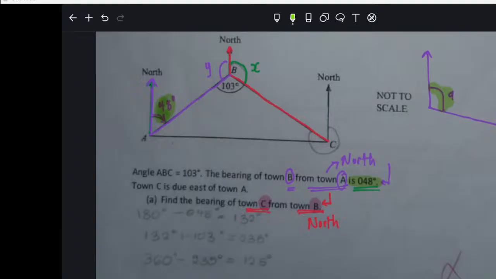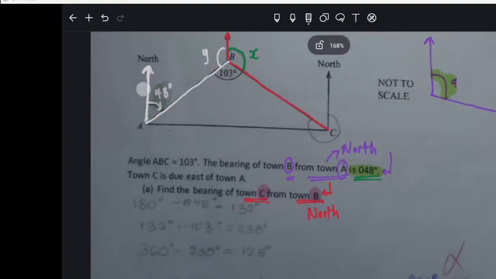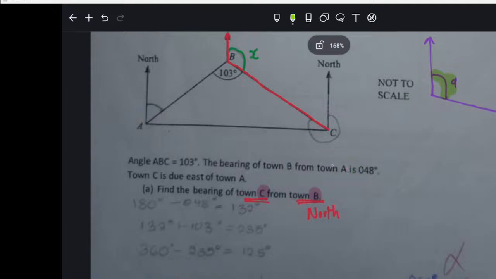I have trained you. I've shown you that when you do bearing, you see where they say from. Here it's saying from town A, so the north is at A. Then it is joining B and A, so we put a line which joins A and B, but the north is at A. Then we go clockwise. Then we see here they gave us the answer. They did not ask us to look for it.